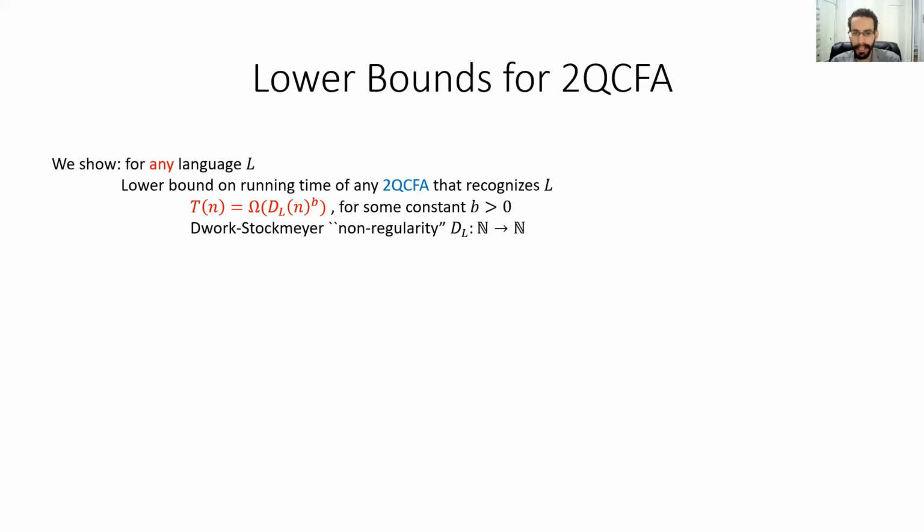If we then consider the particular example of palindromes, then we can establish an exponential lower bound on the non-regularity of this language, which, by the above general result, then immediately implies that no 2QCFA can recognize palindrome in sub-exponential time.